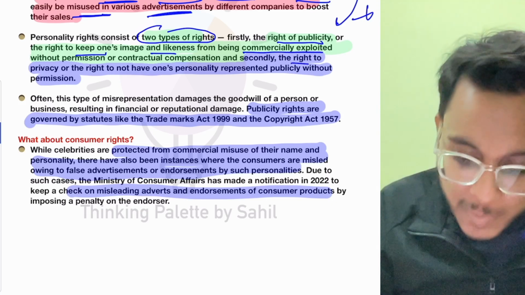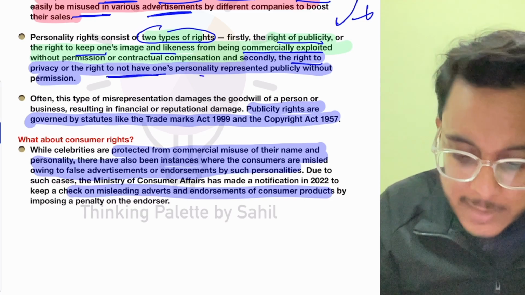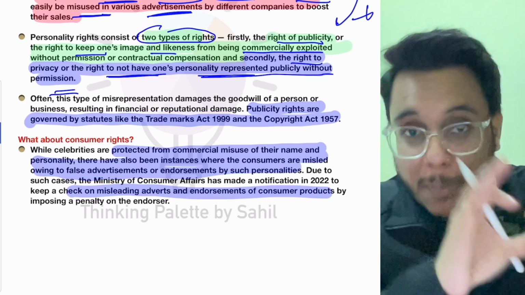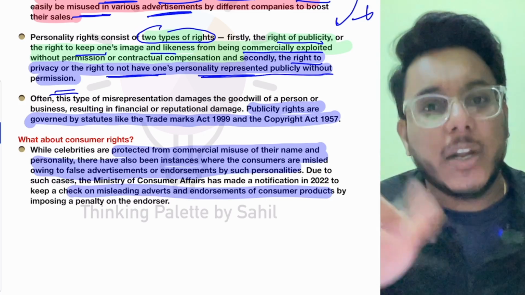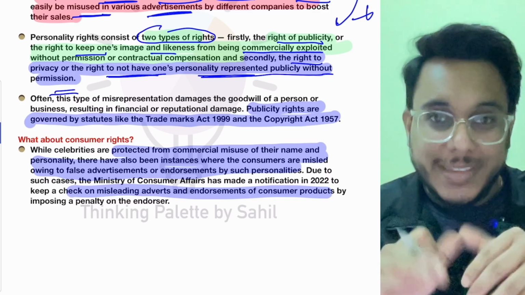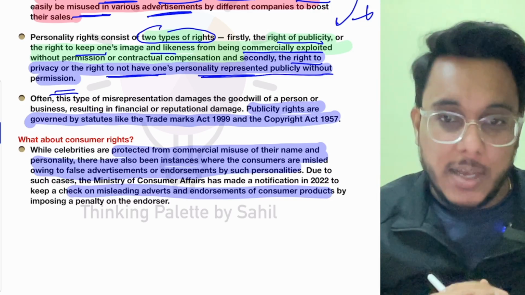Second is the right to privacy, the right not to have one's personality represented without permission. They will say that you cannot even use it. So one is that they can ask for some compensation. Number two, they can completely deny that usage.